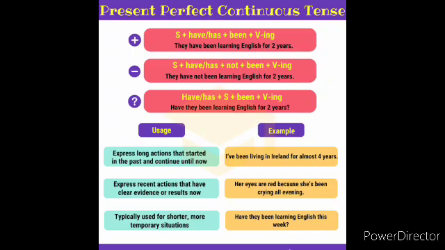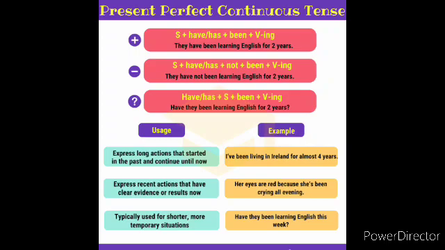As it is in the plural form, we have to add have. We have to take have plus been plus verb plus ing. Here the verb is learn. Learn plus ing is learning English for 2 years. So this is the structure for the positive sentence, children, and the sentence along with the structure.